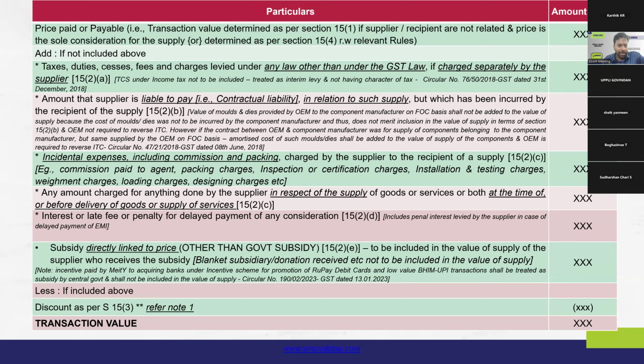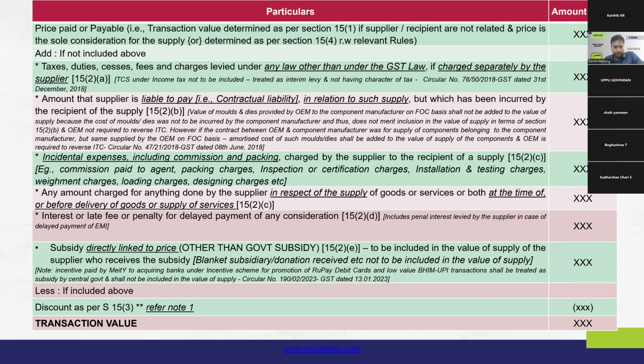So, the incidental expense that is recovered should be added to the value of supply. That is one leg of section 15(2)(c). The other component of section 15(2)(c), which is important to note, is that any amount that is charged for anything done by the supplier in respect of the supply of goods or services or both, at the time or before delivery of goods or services.